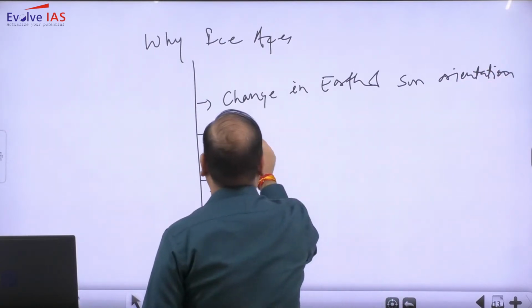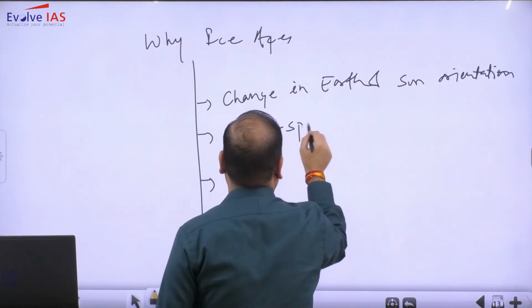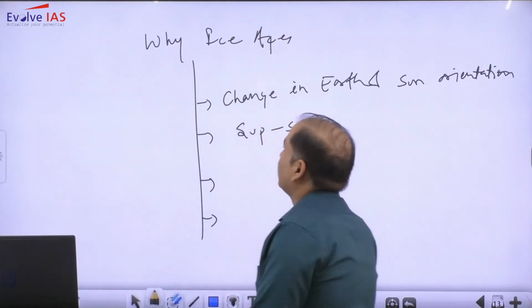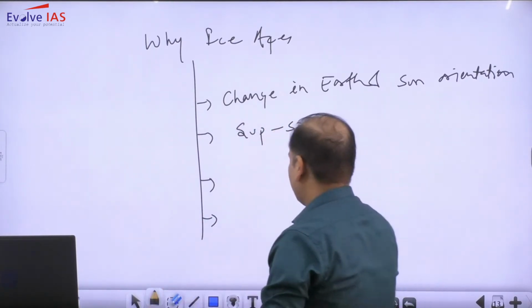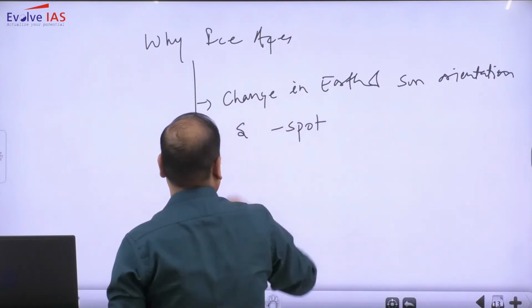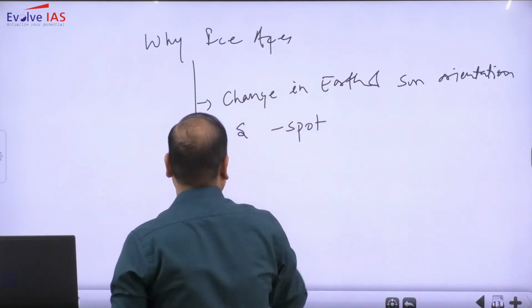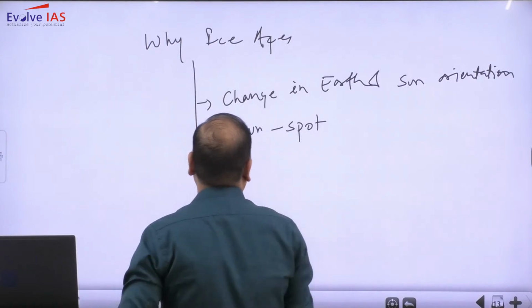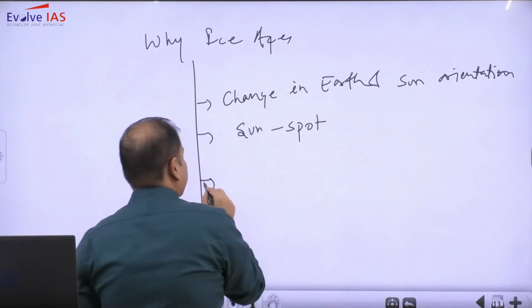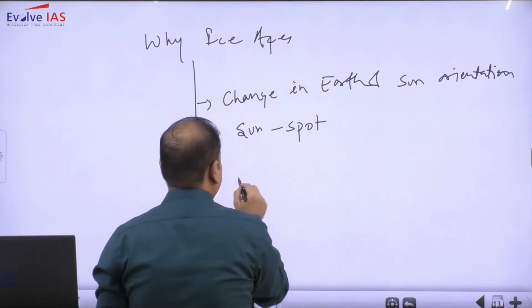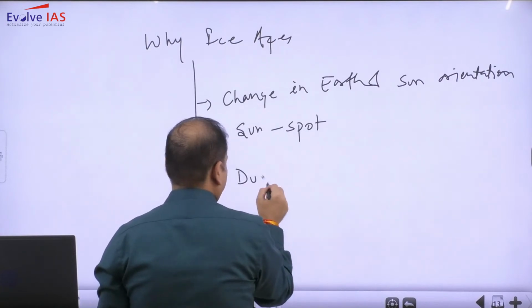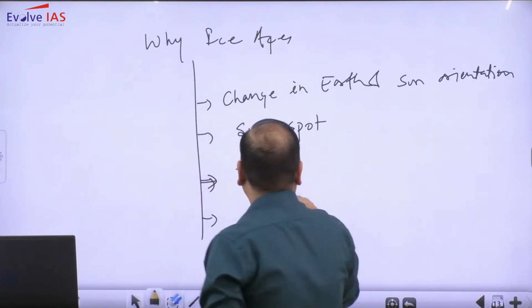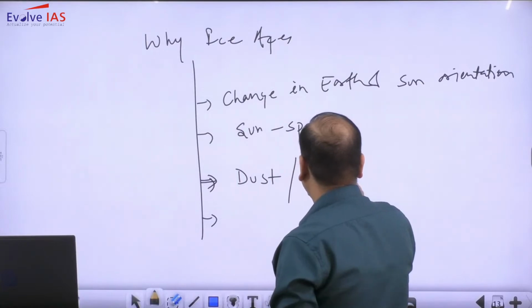Then there is one more phenomenon, the sunspot phenomenon, which we will study in climate change. So the sunspot phenomenon is also considered as one of the possible reasons. Then large scale dust, primarily released during volcanic eruptions.